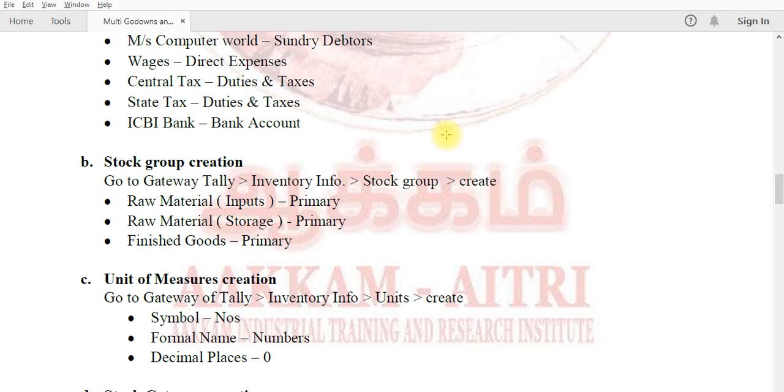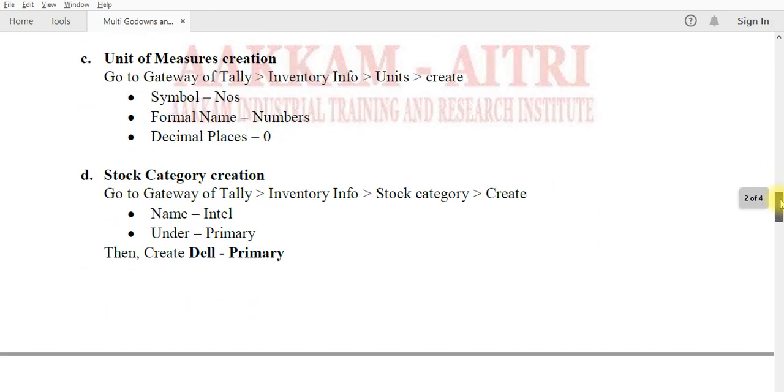Then we move to another master creation, stock category. Here Intel and Dell are the two stock categories. So we go to Gateway of Tally, inventory info, stock category, create.